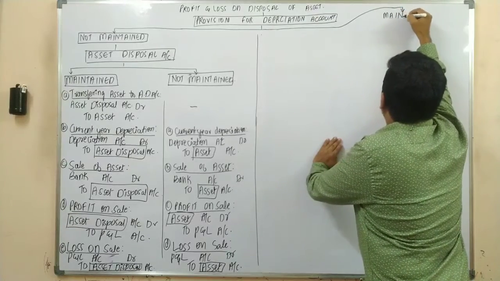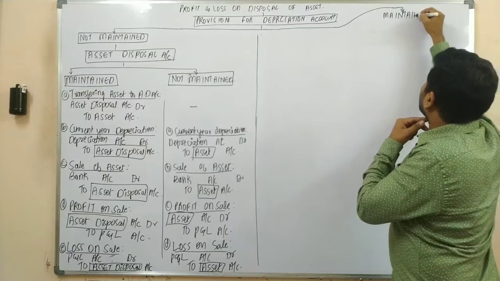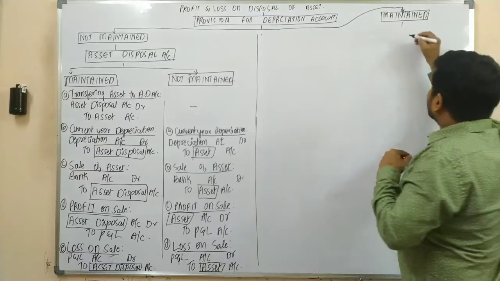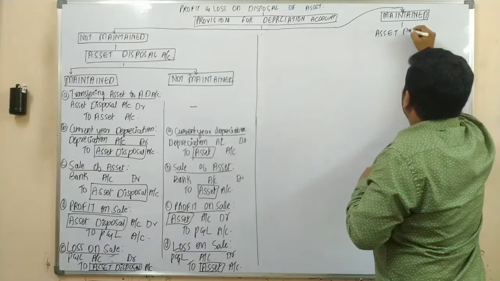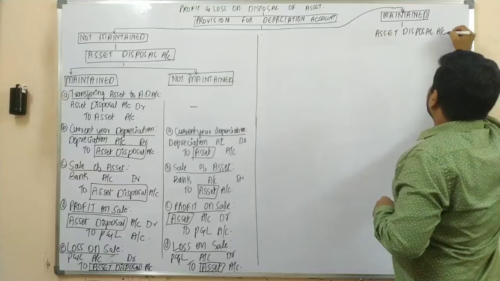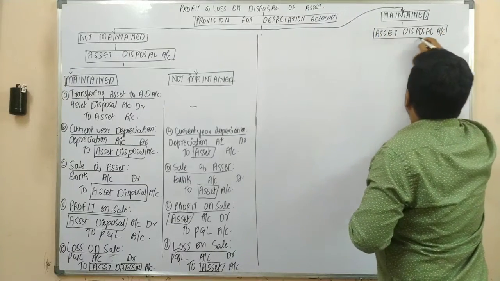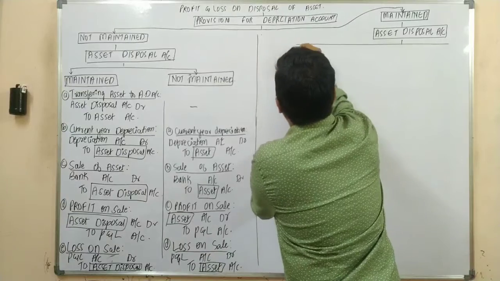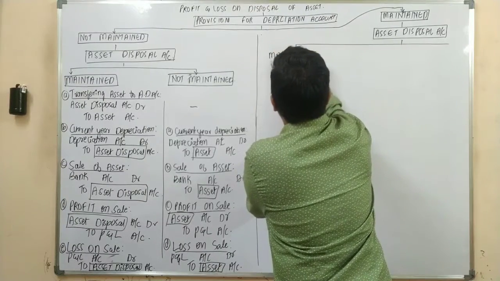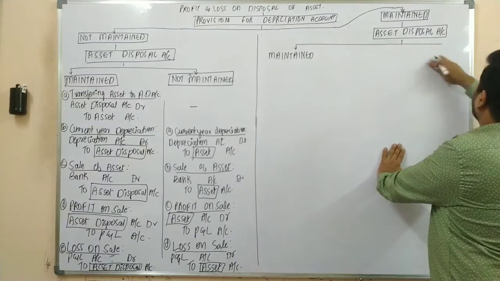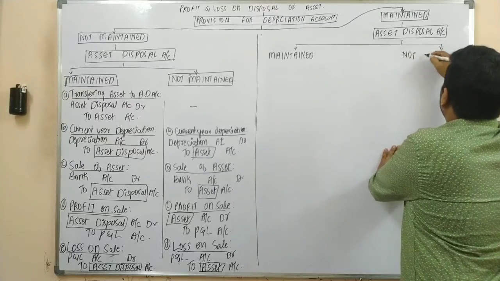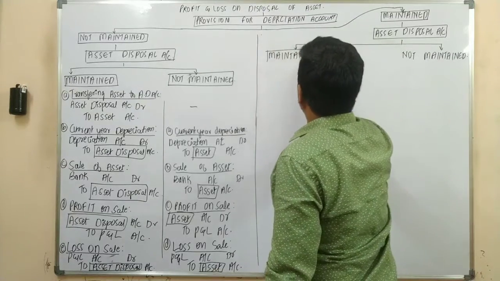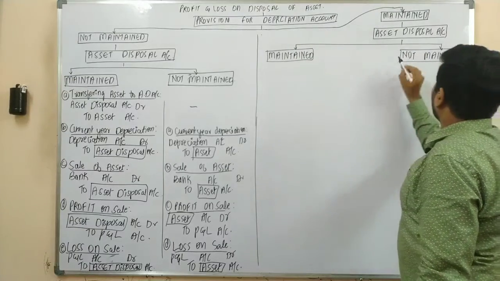If the provision for depreciation account is maintained, if the asset disposal account is maintained and if the asset disposal account is not maintained.